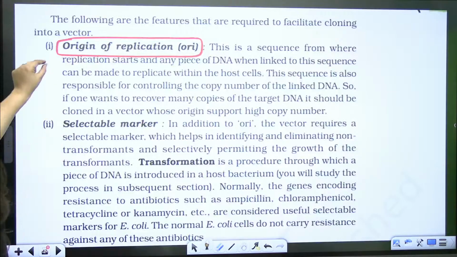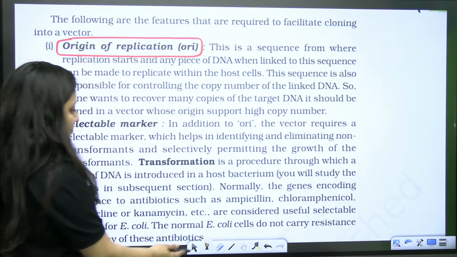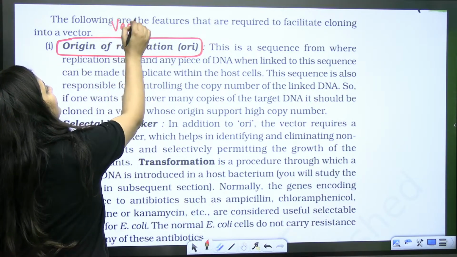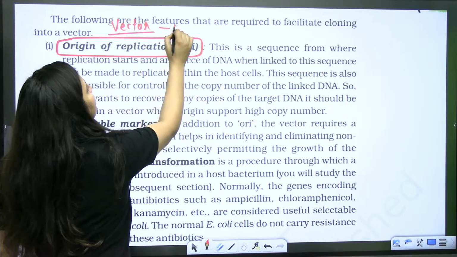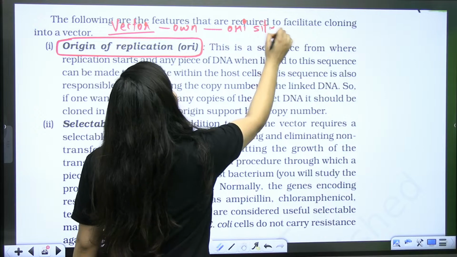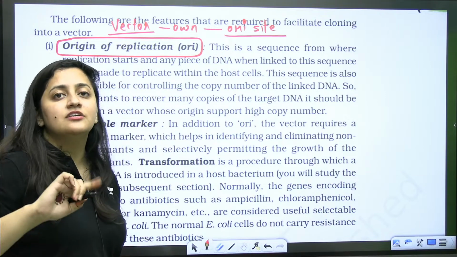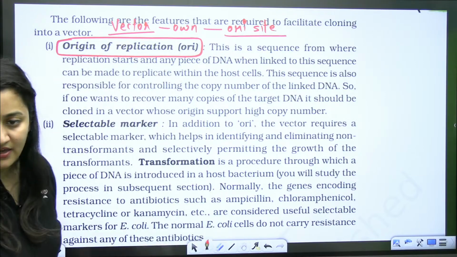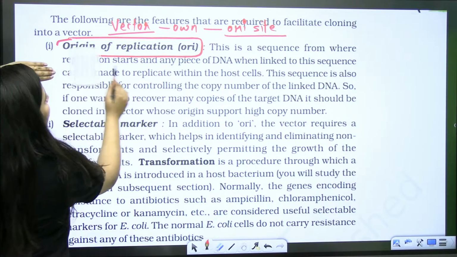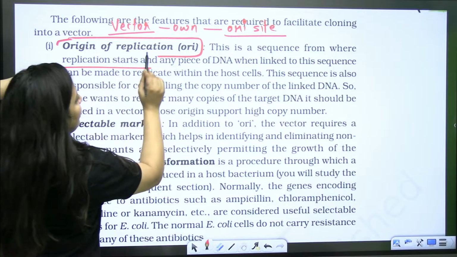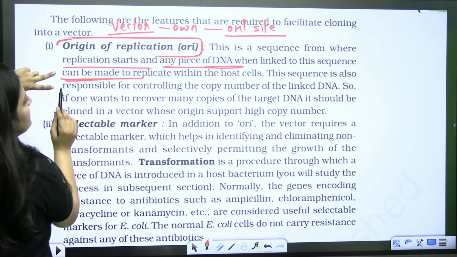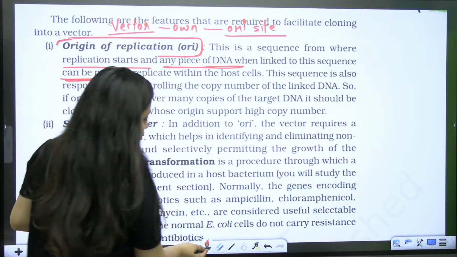Okay, so origin of replication is a very important property, right? A vector should have its own origin of replication site, because it is going to decide that it is going to replicate. Clear? So this is a sequence from where the replication starts, and any piece of DNA which is linked to that particular sequence can be made to replicate within the host cell.